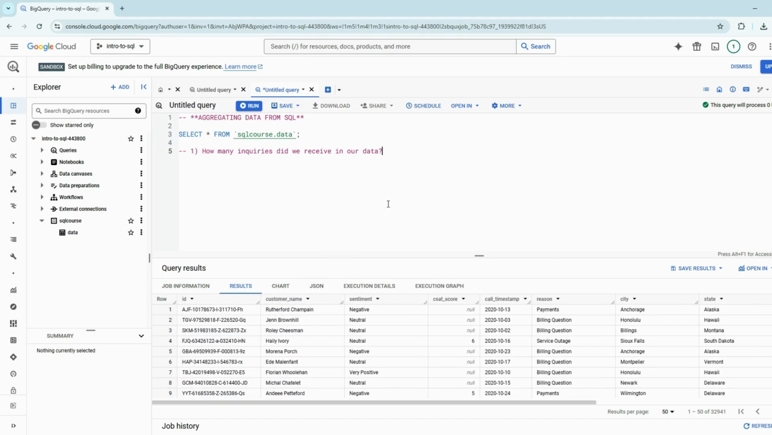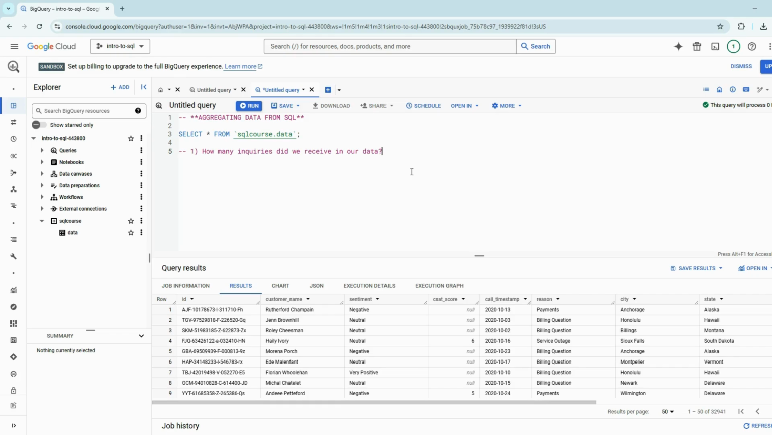And if you look quickly, what's great about BigQuery is we get some quick information: there are 32,941 rows. But what if we don't have that available? What if you're using a different type of SQL server and you don't have that available to you? How can we find out how many inquiries we received?